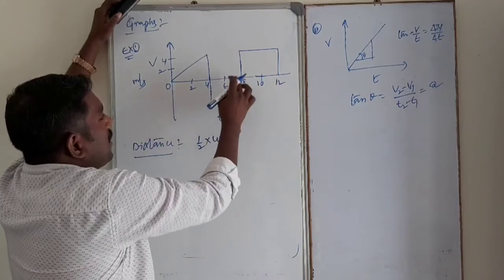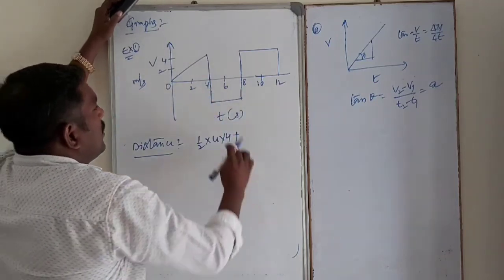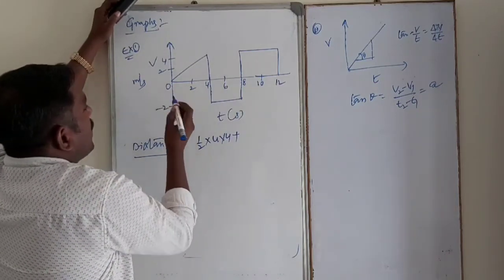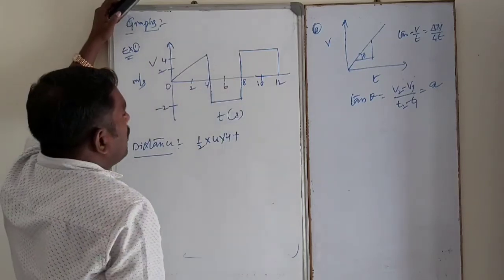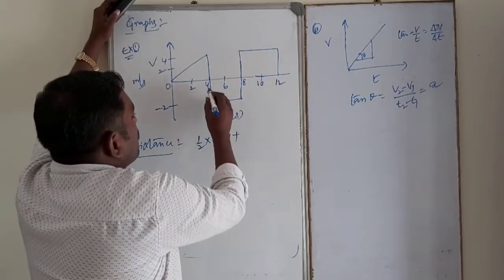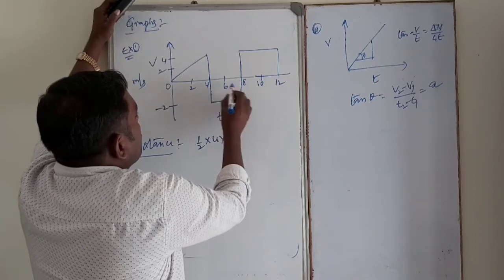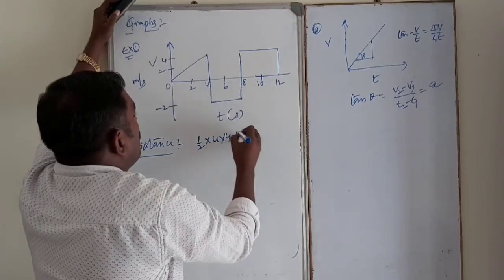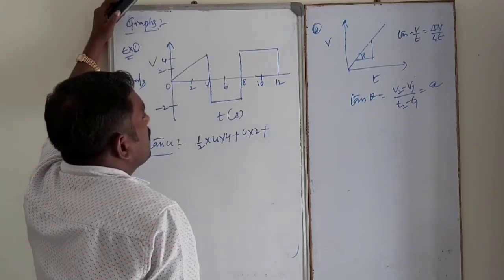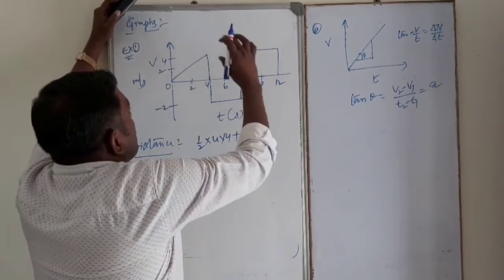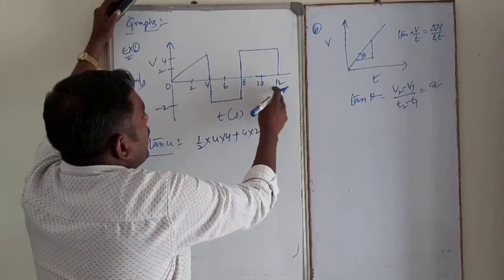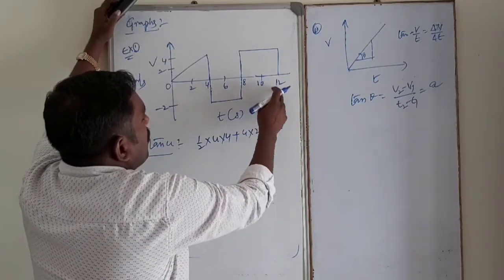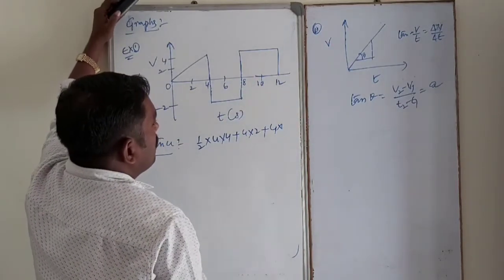Plus, in the rectangle, length into breadth, 2 into the difference. The difference is 8 minus 4, so 4 into 2, plus 4 into 4.